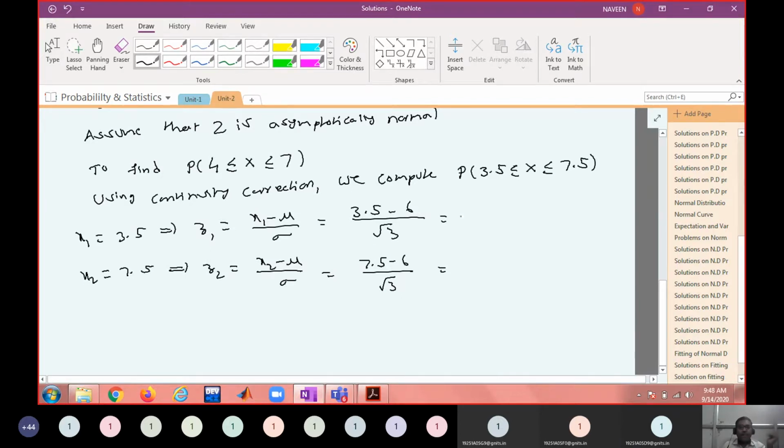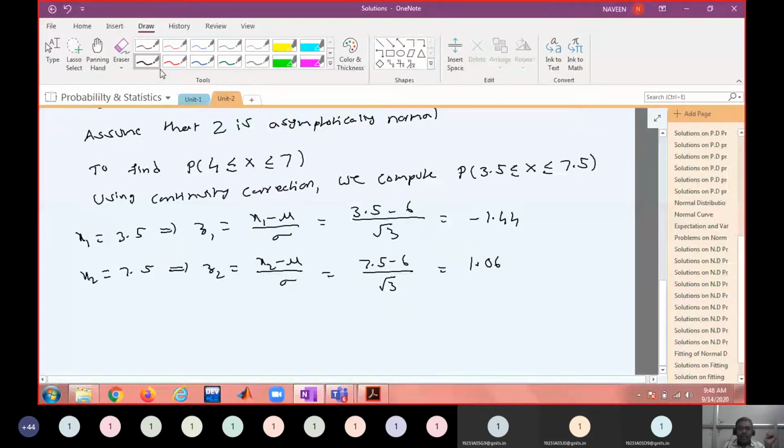What is the z1 value? Minus 1.4434. Remember, z scores must be rounded to 2 decimals only, as in the normal distribution table. So it is minus 1.44. What is the z2 value? 1.06. Now you could observe one value is negative and one value is positive.